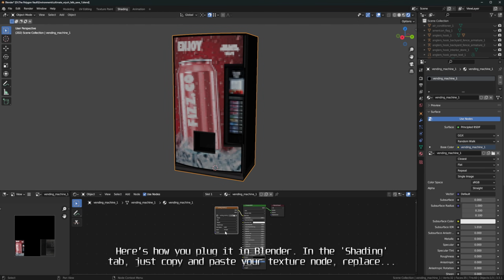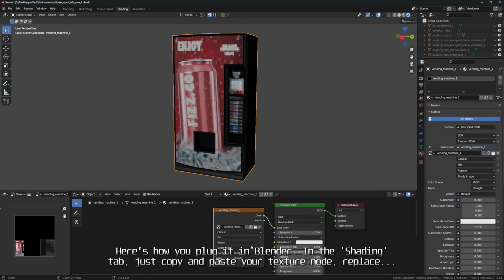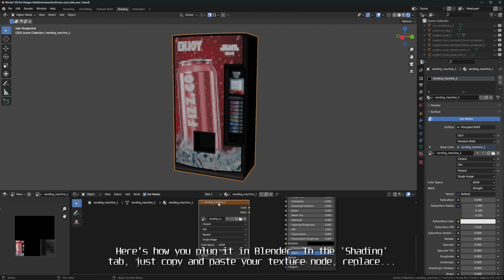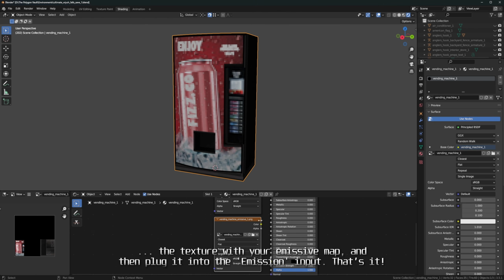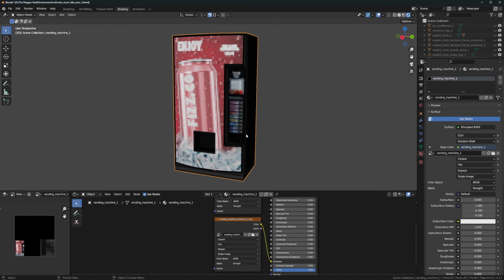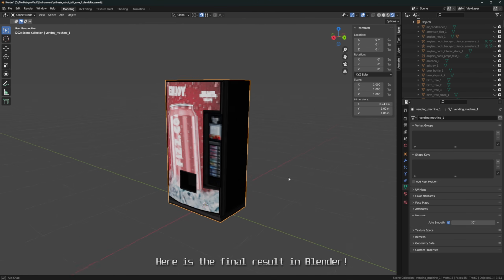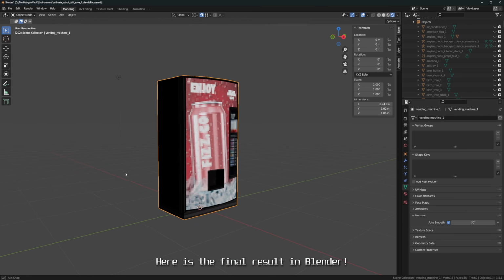Here's how you plug it in Blender. In the shading tab, just copy and paste your texture node, replace the texture with your emissive map, and then plug it into the emission input. That's it. Here's the final result in Blender.